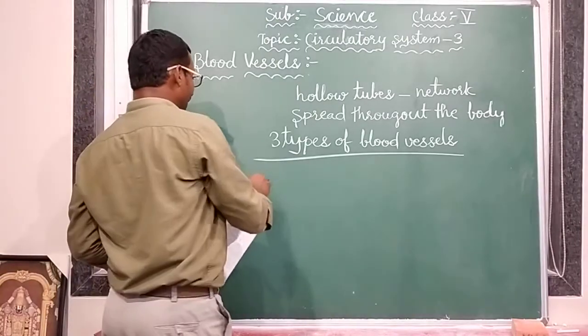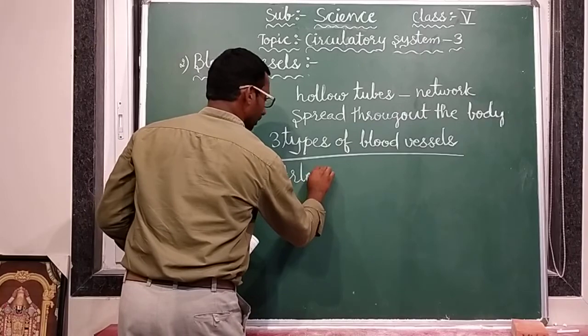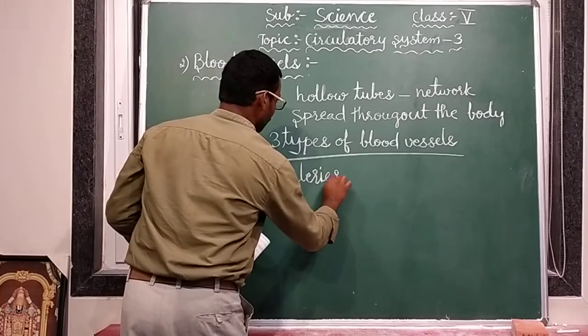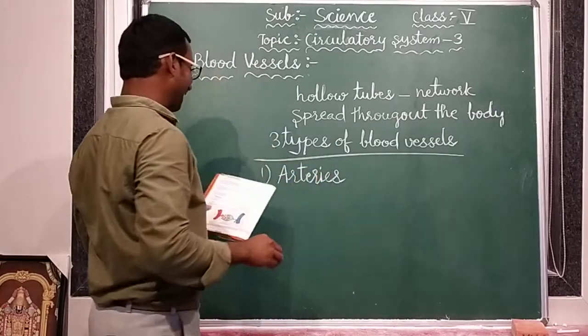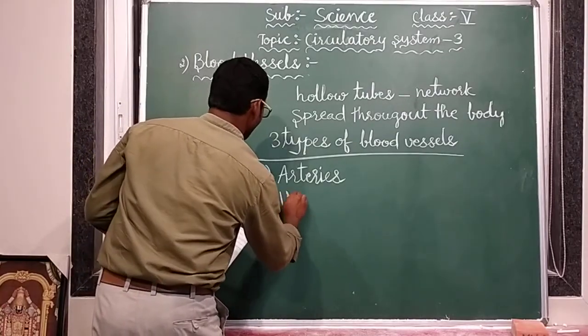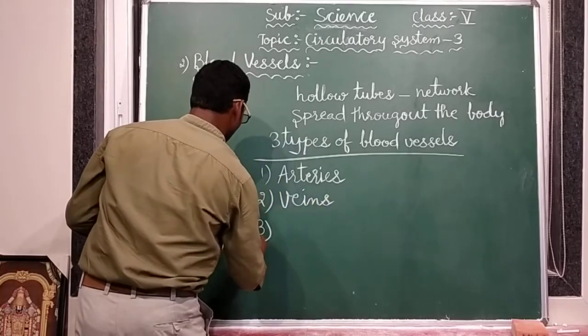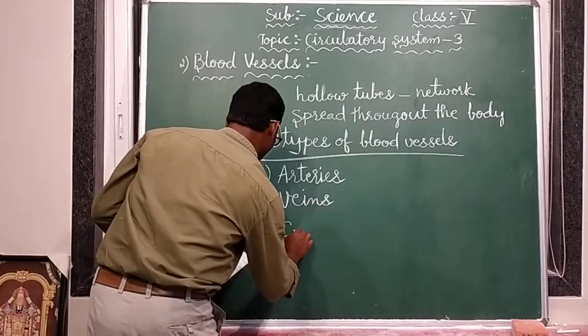Okay. What are they? Arteries. Second one, veins. Third one, capillaries.